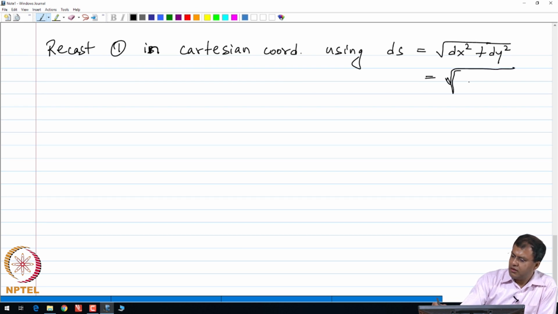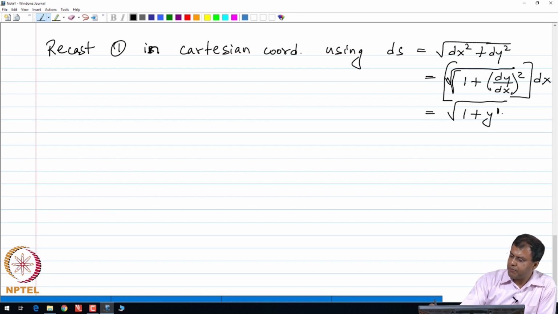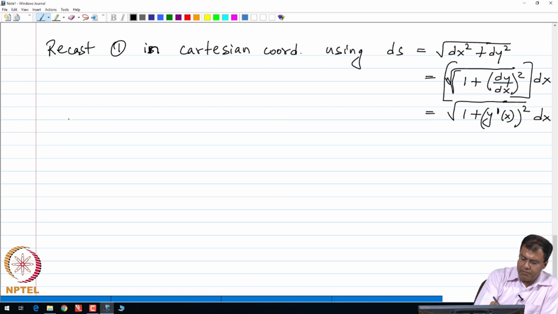This is the square root of 1 plus dy by dx square times dx, or this is also equal to the integral of the square root of 1 plus y prime square times dx. When I say prime, this is the derivative with respect to x. So, that is my arc length in terms of the height and the x coordinate of the system. Finally, my potential energy can now be recast into the Cartesian variables.